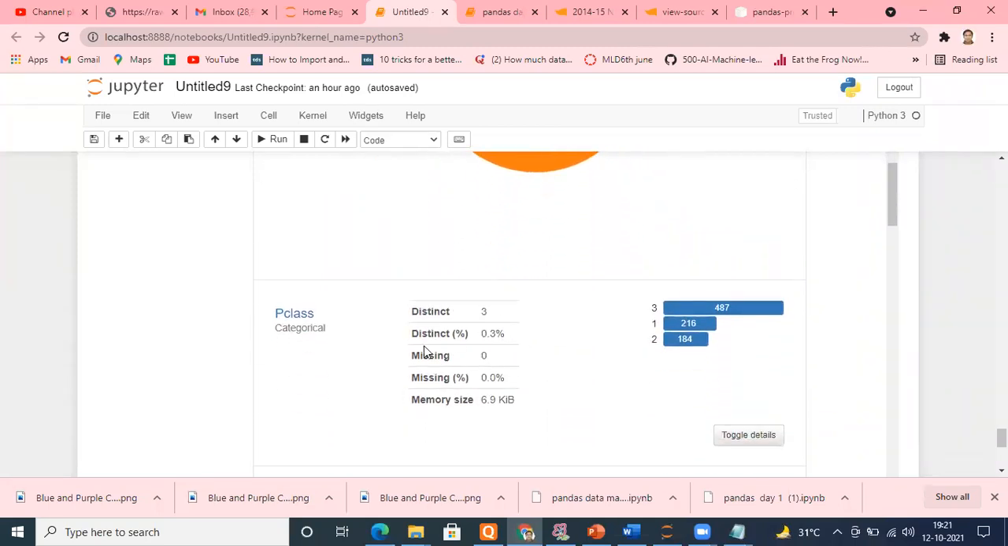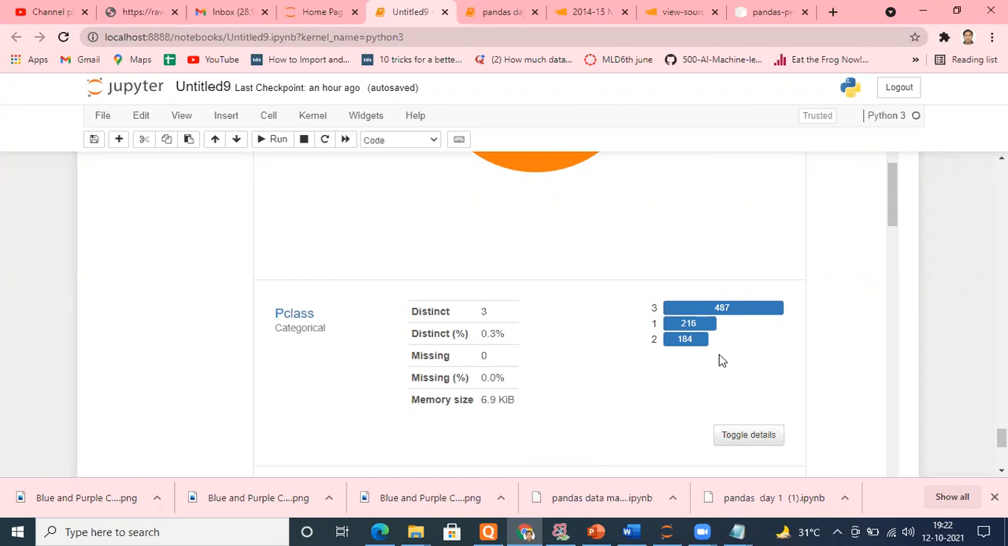Similarly, move to the different variable. How many passenger classes were there? 3 classes were there. Out of the 3 classes, in passenger class 3, 487 were there. Class 1 was 216. Class 2 was 184. So what you can see, you will do analysis. For example, I may ask you, tell me from which class most of the people died.